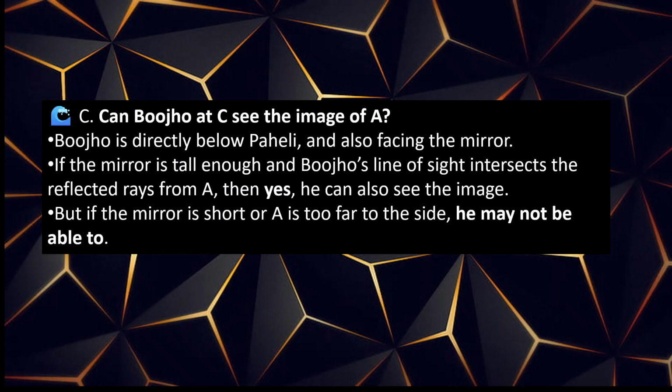C. Can Bhujo at C see the image of A? Bhujo is directly below Paheli and also facing the mirror. If the mirror is tall enough and Bhujo's line of sight intersects the reflected rays from A, then yes, he can also see the image. But if the mirror is short or A is too far to the side, he may not be able to see it.